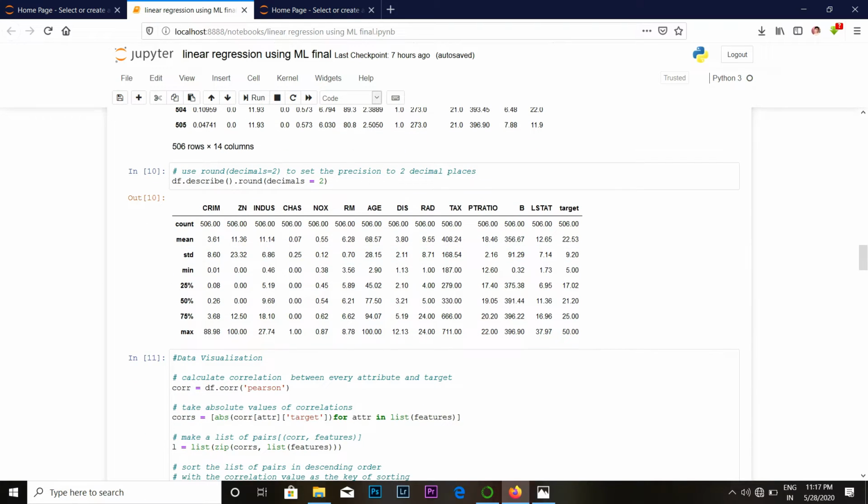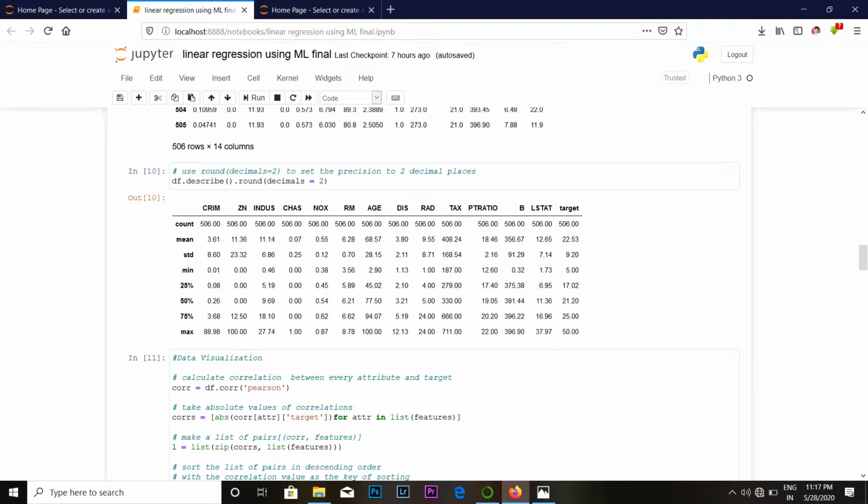Now data visualization. In data visualization, we first calculate the correlation. Now we need to find the correlation value of the target and attribute values. Correlation describes how closely the values of one column relate to another column. There are two types of correlation, positive correlation and negative correlation.